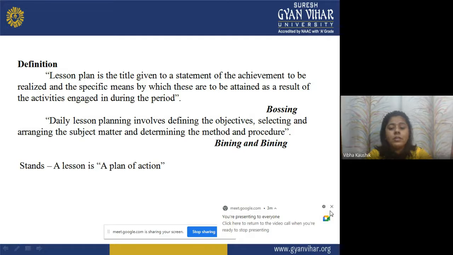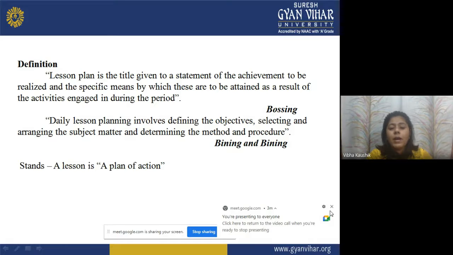Now, the second definition is given by Wiles and Wiles, and what it says: lesson plan involves defining the objectives. Means when we are framing a lesson plan, it involves that we have defined the objectives, that these are the particular specific objectives of today's class, selecting and arranging the subject matter, and we have to select that this will be the subject matter, and determining the method and procedure, and these are the methods and procedures that will be used for the delivery of the lesson plan.